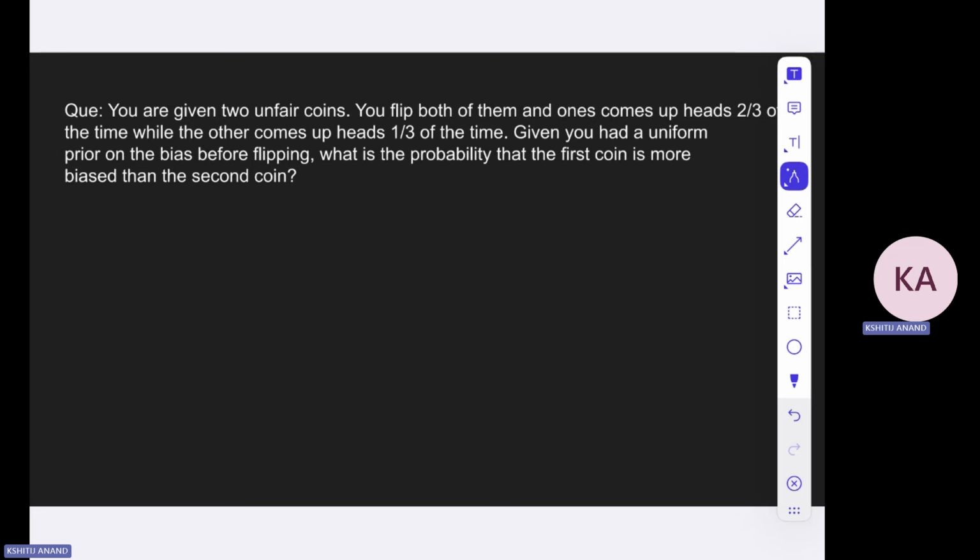So now the question asked is, what is the probability that the first coin is more biased than the second coin? This is a question that may get you confused, because you have a prior distribution, which is that both coins are equally biased, 0.5, 0.5. Now what you will be tempted to do is use Bayes theorem to calculate the posterior probability that these two coins are biased with, by updating the results of the heads that you have got. But by just looking at the question, you realize that these coins will be equally biased because it is a symmetrical problem.